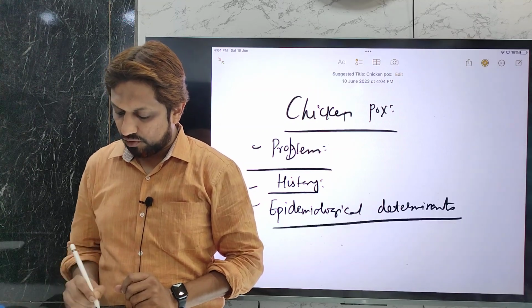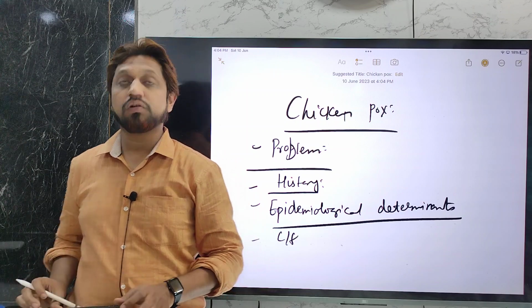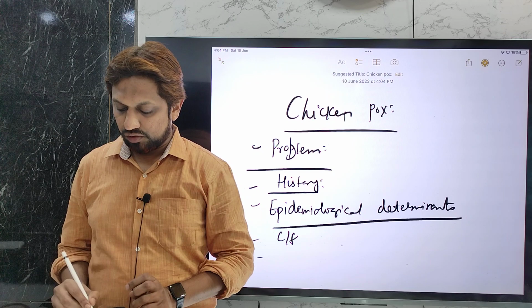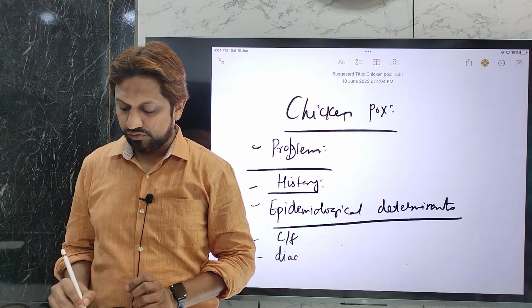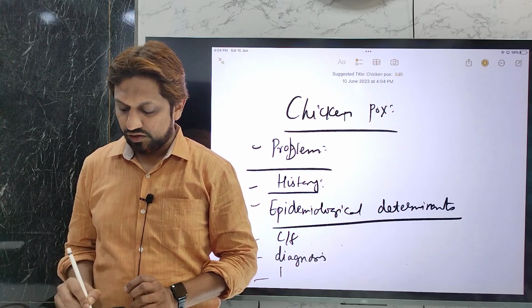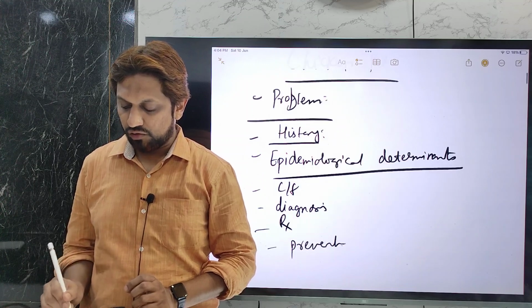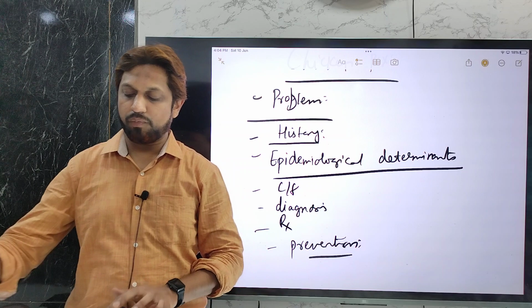Then we will discuss the clinical features, then the laboratory diagnosis, and finally the treatment and prevention. Under these side headings we are going to discuss this topic today.